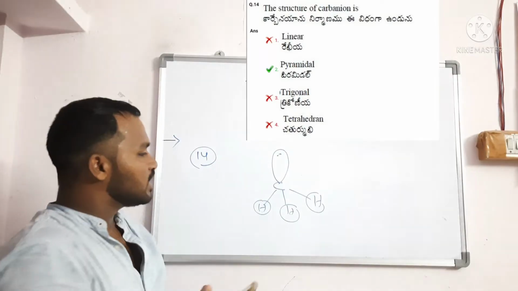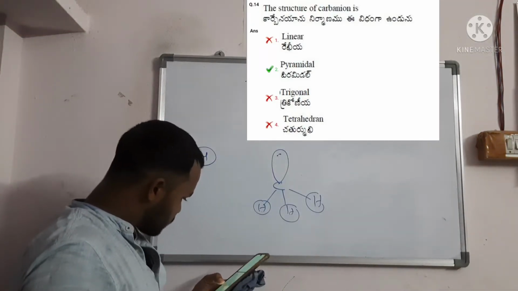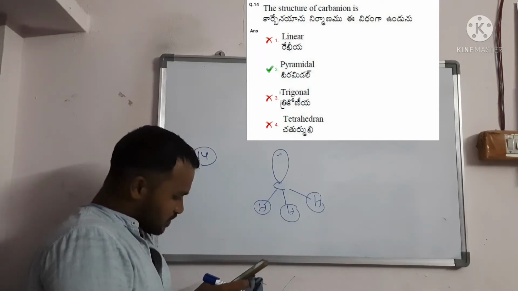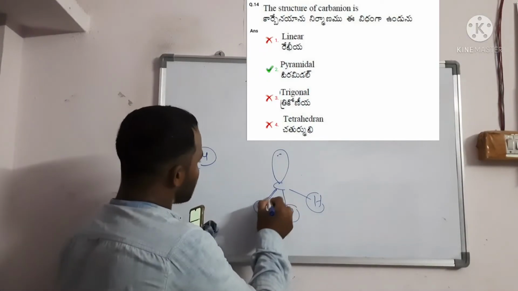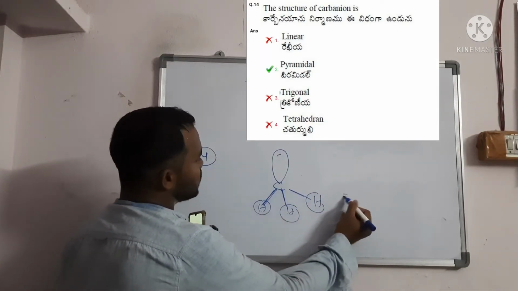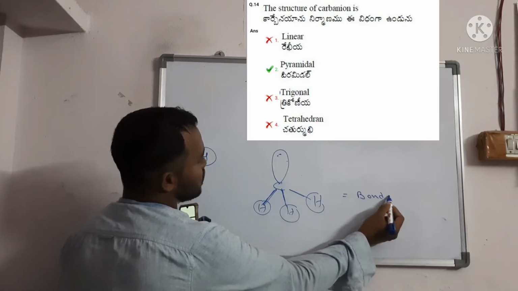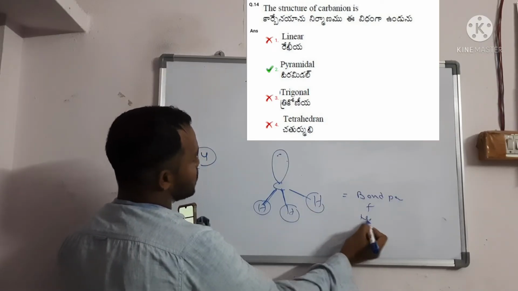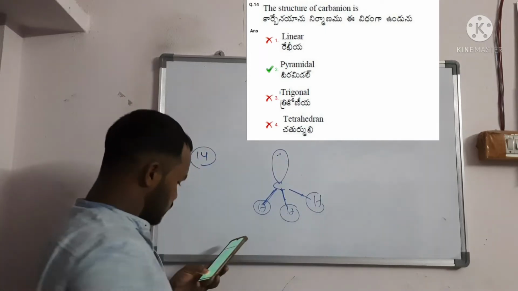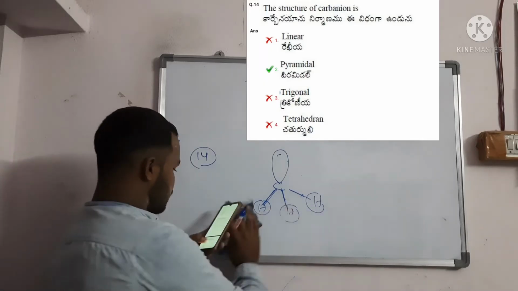If it looks like so, it is a pyramidal structure. Which option is correct? Option number 2. They gave linear, pyramidal, right? Next they may also ask what the hybridization is. Count the bond pairs plus lone pairs: 3 bond pairs, 1 lone pair, that is sp3 hybridization. With 1 lone pair it is pyramidal. So this is question number 14, right?